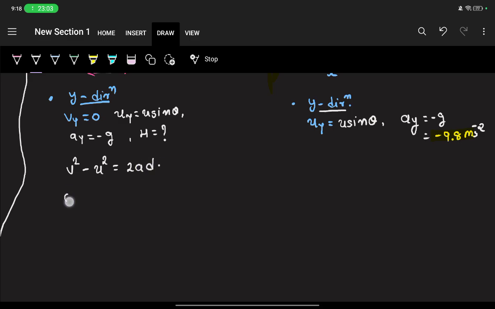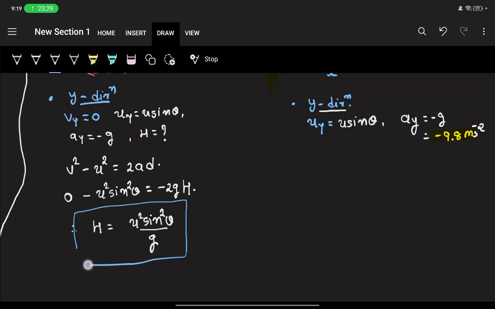Here v square is 0. U square is u sin theta whole square, that is u square sin square theta. Acceleration is minus g, right? And d is our h. So from here you can get h is equal to u square sin square theta divided by 2g. Are you getting my point?